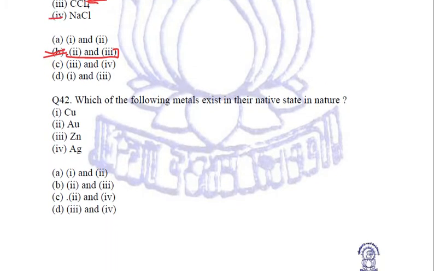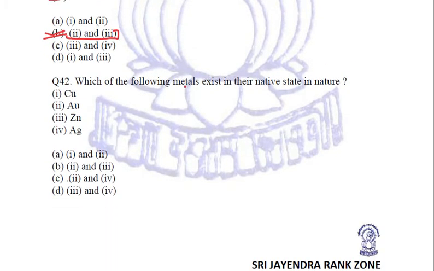Next question is, which of the following metals exist in their native state in nature? Now we know that metals occur both in combined as well as in native state. All the metals which are reactive will combine with any other particular thing in the atmosphere and will be obtained in their combined form, never in their native form.